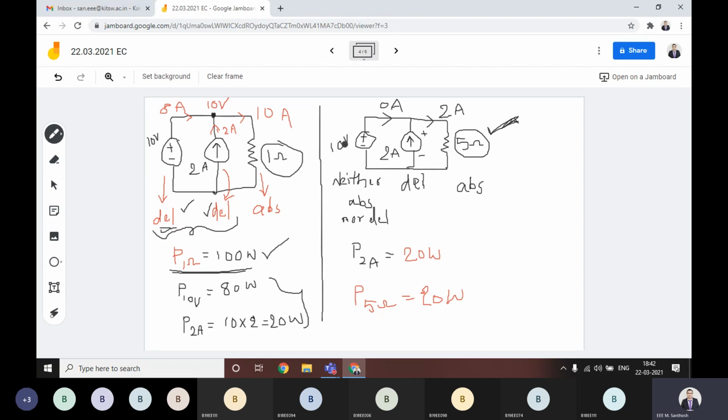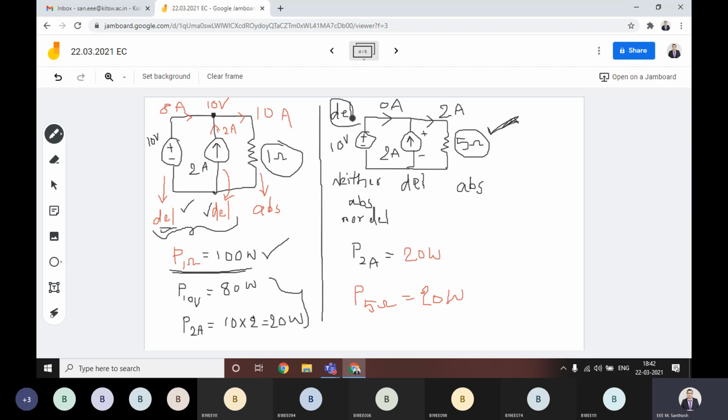If you are so stubborn that this voltage source always delivers, and you consider it as a delivering element, that means it is an active element. If you consider that, will it follow the conservation theorem? No, right? The conservation principle is gone.